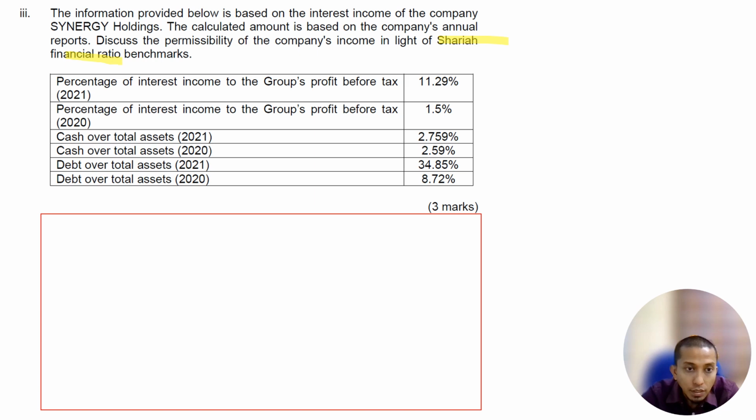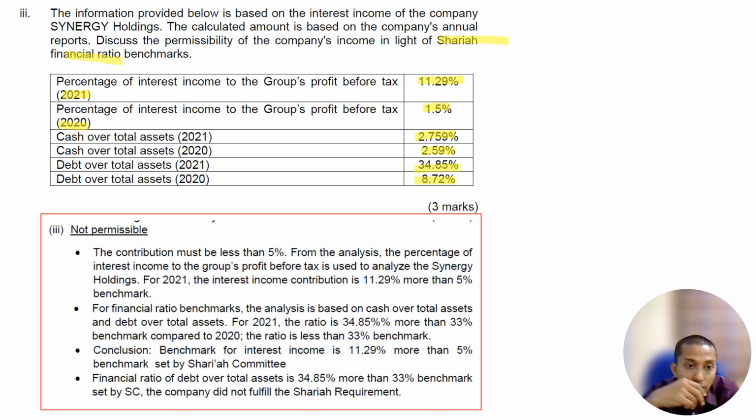Okay. So now the percentage of interest income to the group profit before tax is 11.1% in 2021. In 2020, it is 1.5%. The next formula is cash over total asset, which is 2.759%, and cash over total asset is 2.59%, right? So how about debt? In 2021, it's 34.85 and 2020 is 8.72, all right? So by right in this question, you can see it is classified into three categories here.